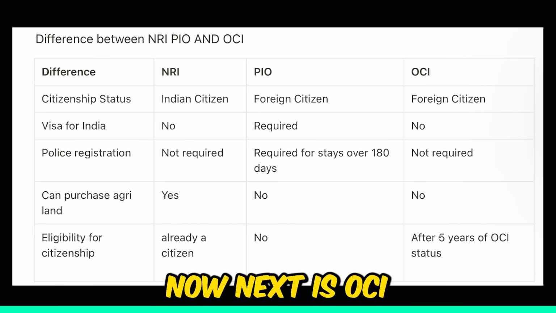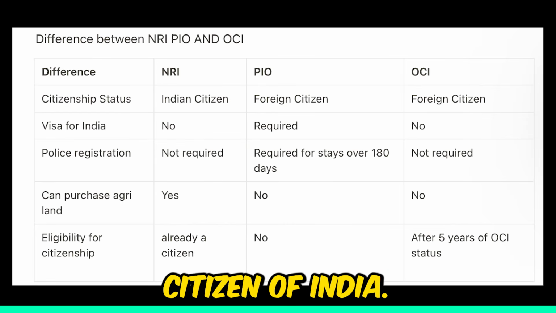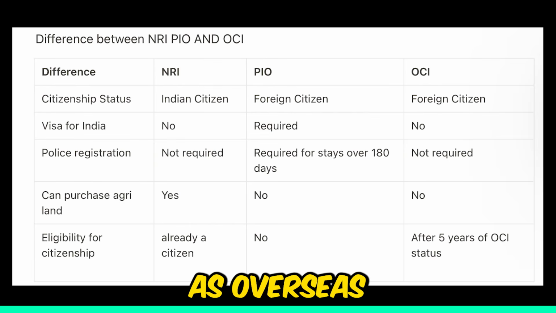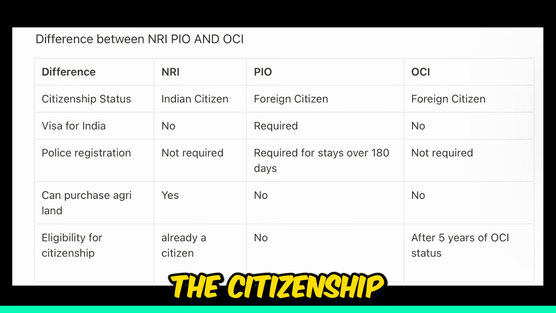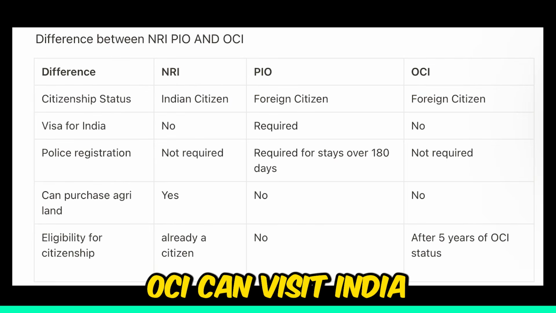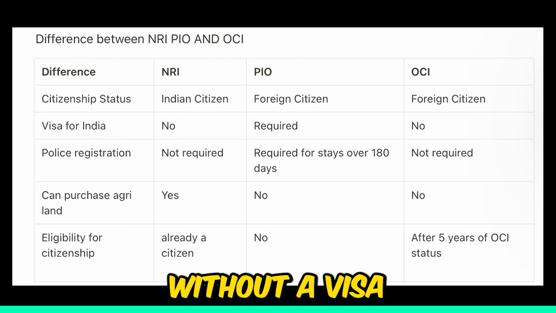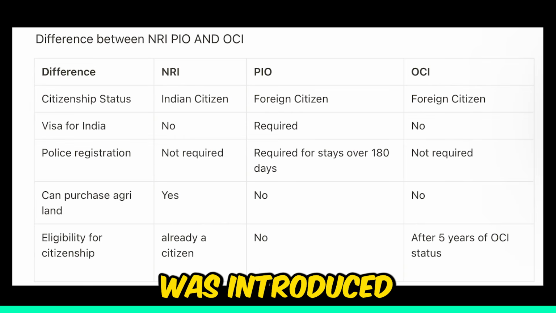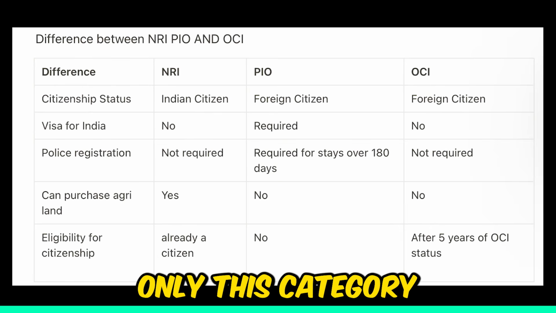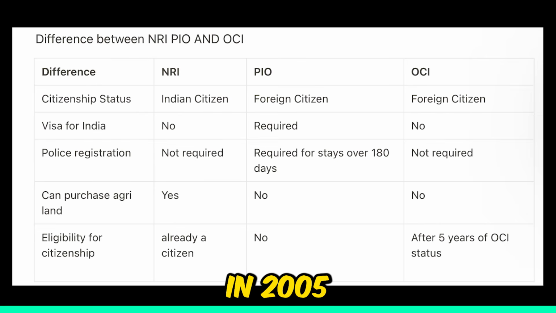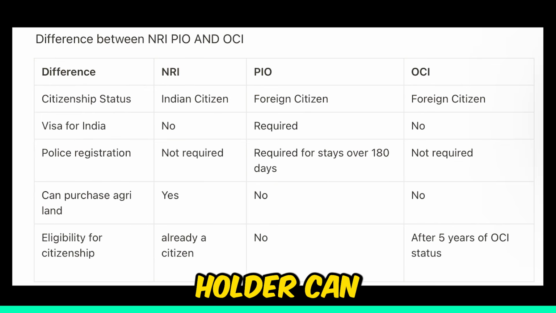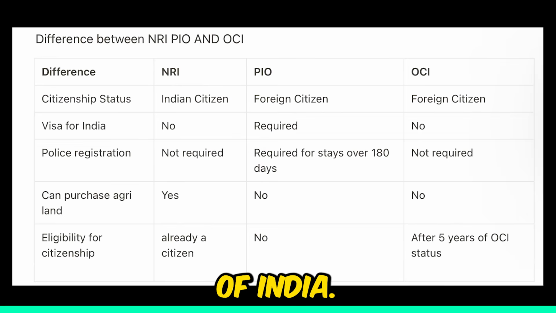Now next is OCI, that is Overseas Citizen of India. It is an individual who is registered as an Overseas Citizen of India card holder under section 7A of the Citizenship Act 1955. OCI can visit India without a visa for life. The OCI category was introduced by the government in 2005. Only after 5 years, an OCI card holder can even apply for citizenship of India.